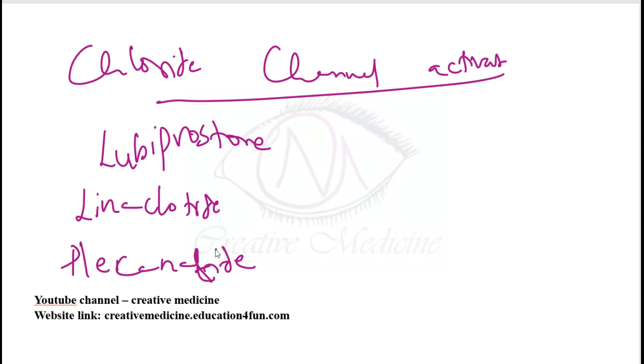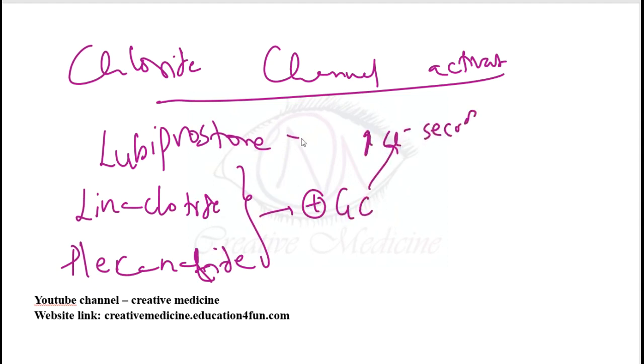Linaclotide and plecanatide activate guanylyl cyclase, and thus increase chloride secretion. Even lubiprostone can increase chloride secretion, and thus it increases the fluid content in the gut.